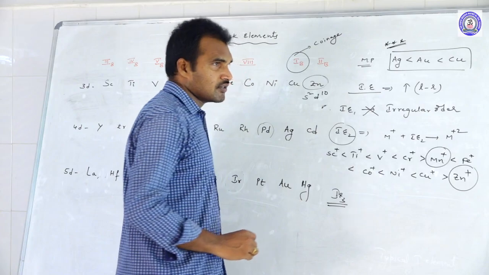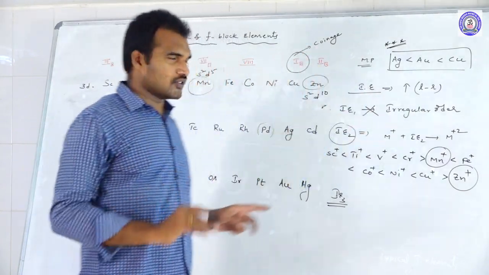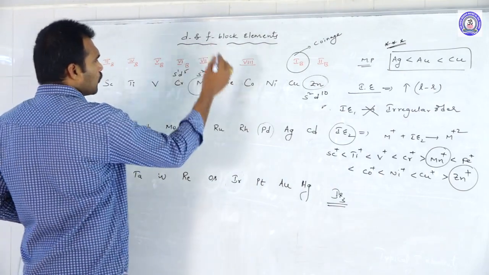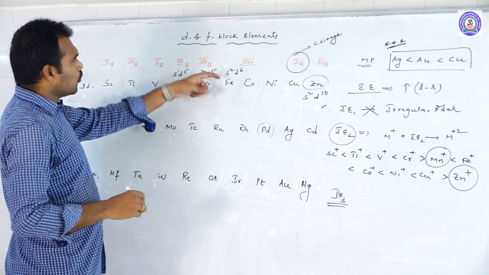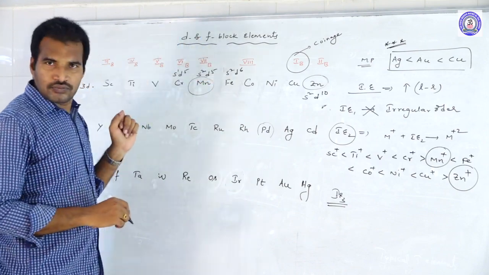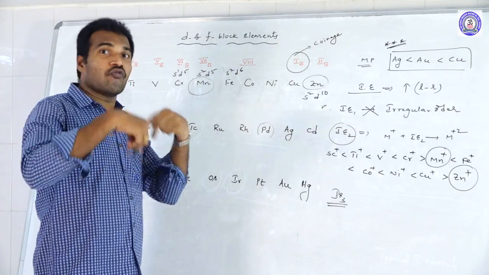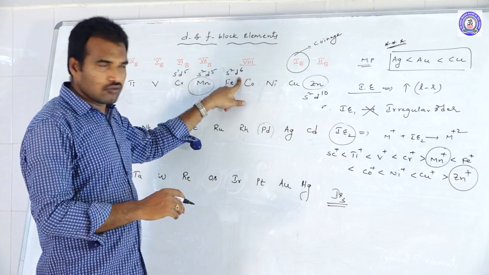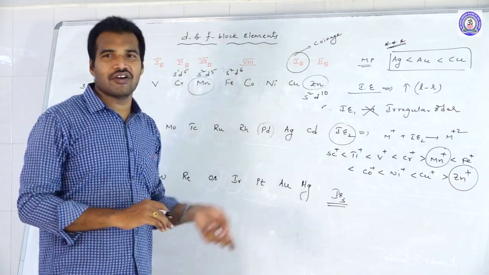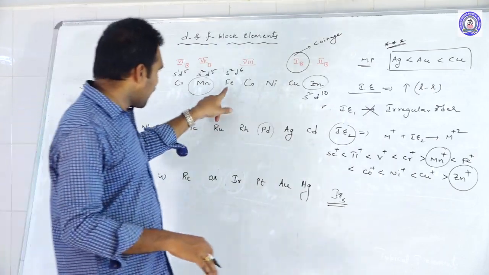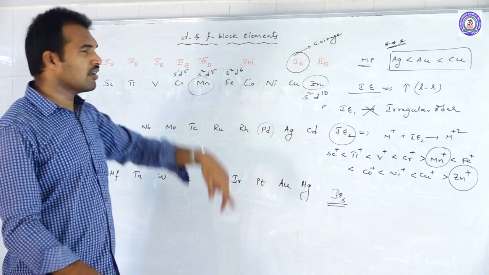Okay, next move to the third ionization energy. In the case of third ionization energy, if you remove two electrons, just see here, iron you take s2 d6. Okay, you remove these two electrons, remaining is d6. If you remove one more electron, the IE3 value for iron is least. Why? Because if you remove the third electron, it is getting the d5 configuration. So that is why iron has exceptionally least third ionization energy than the neighbors.